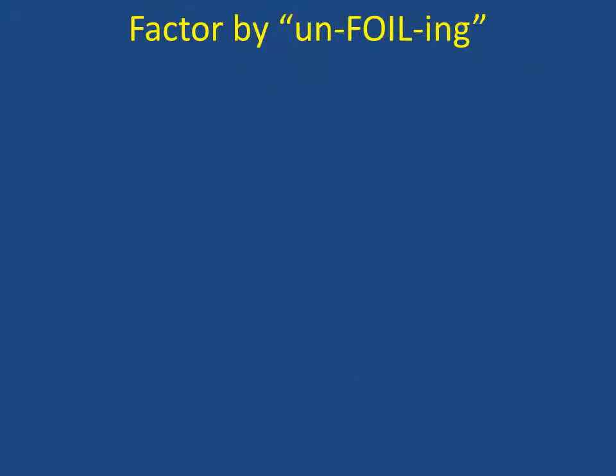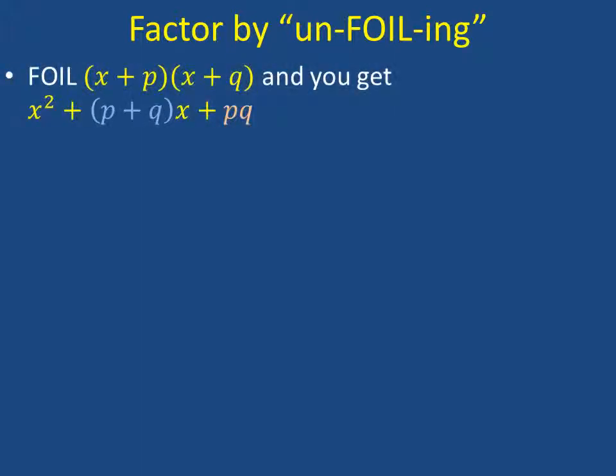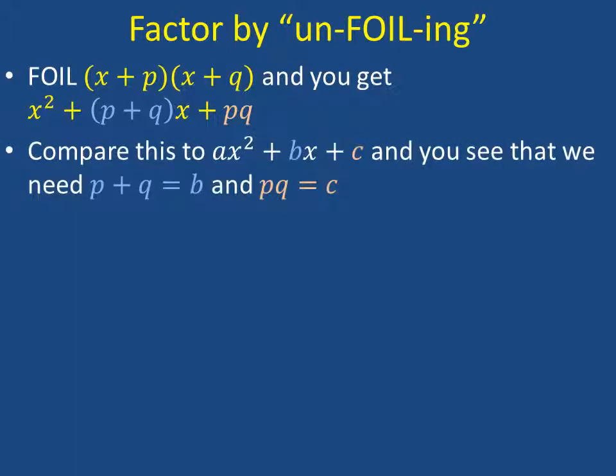Speaking of foiling, you can also factor by what we might call unfoiling. If you take this expression, x plus p times x plus q, and FOIL it, multiply it out, you get x squared plus p plus q times x plus p times q. Why that's important is because if you compare this to the standard form, you'll see that p plus q is the same as b, and p times q is the same as c.